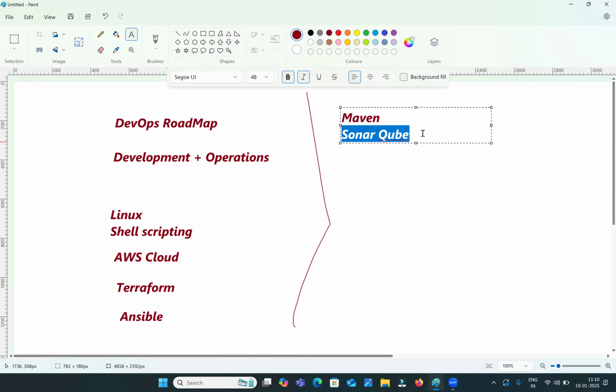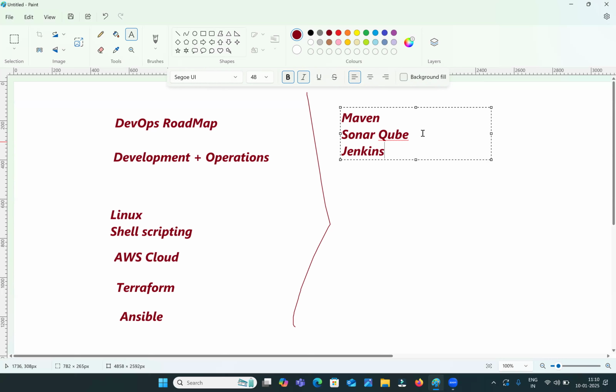As a builder tool, we are going to learn Maven. As a code review tool, we need to learn SonarQube. Next, we should know Jenkins. What is Jenkins? Jenkins is the deployment tool. Using Jenkins only, we will create the CI/CD pipelines. In that pipeline, we will write all the required stages.